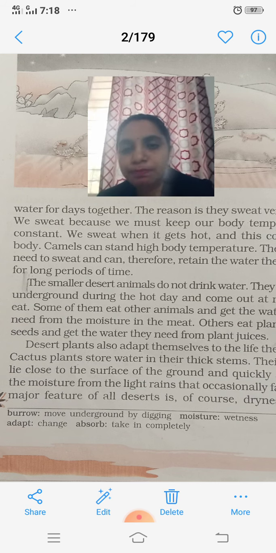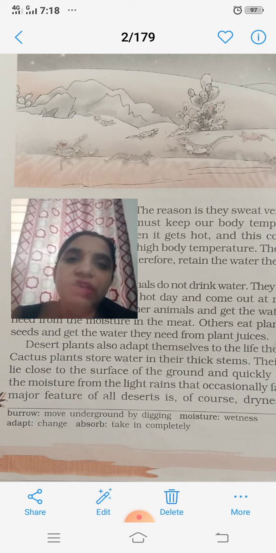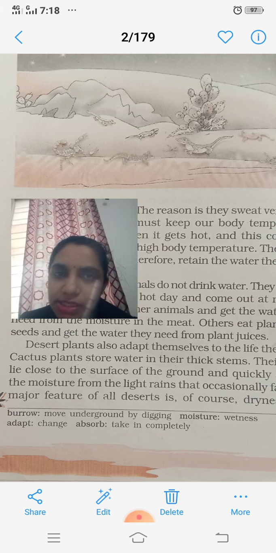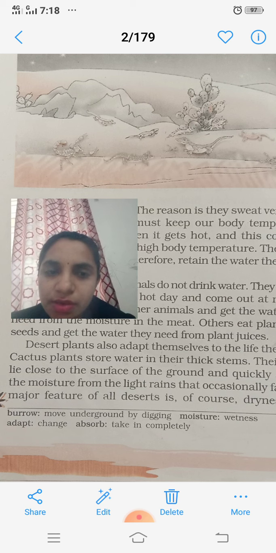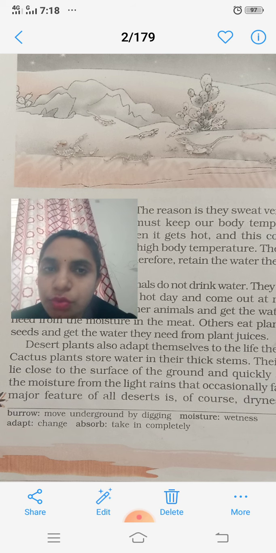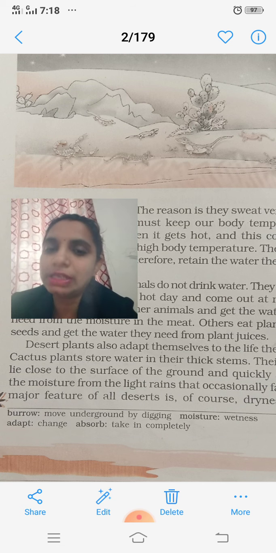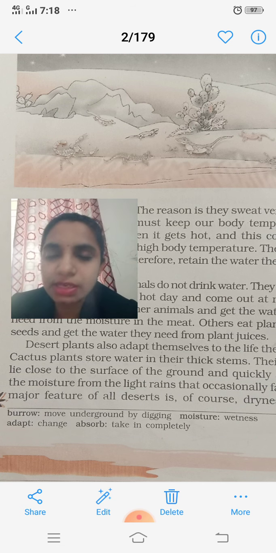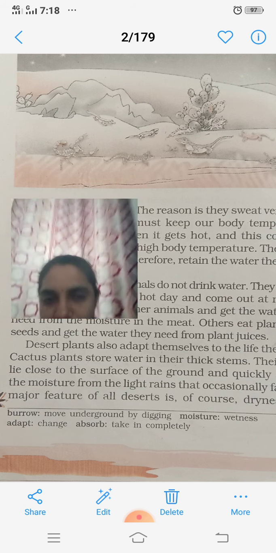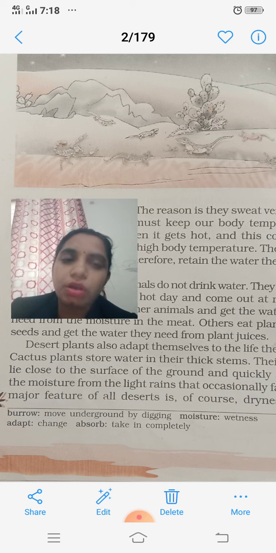These cactus plants store water in thick stems. Here a picture of a cactus plant is given. They store the water in the thick stems. We can see the thick stem, and you also know they have a thick stem. Their roots are not very deep in the ground; their roots are at the surface. Why? Because if there is occasional, very little rainfall, they can quickly absorb the water from the sand. Because of that, they have their roots close to the ground at the surface area.